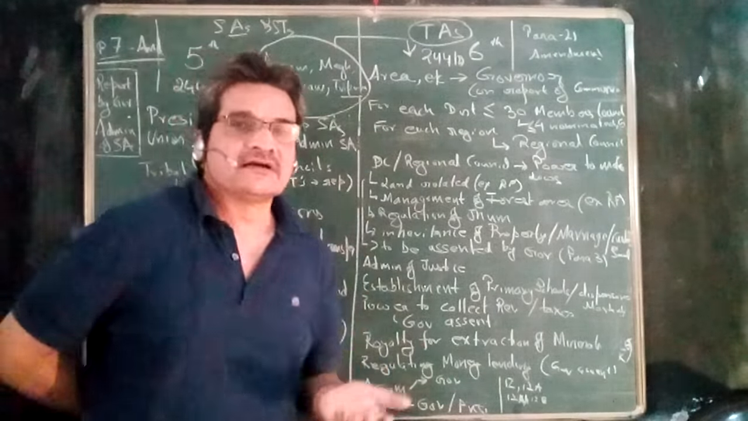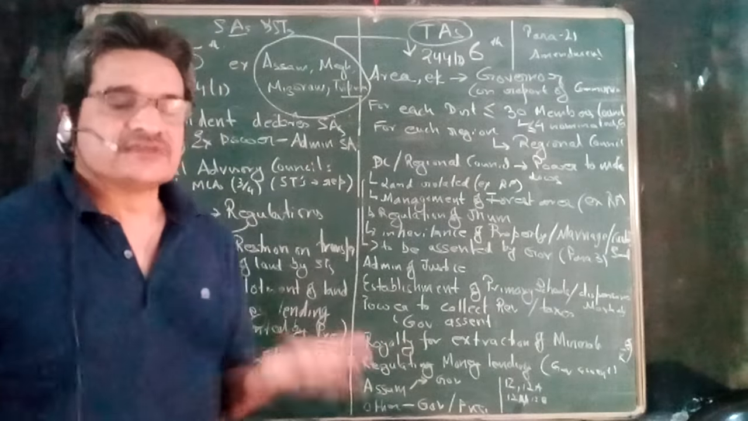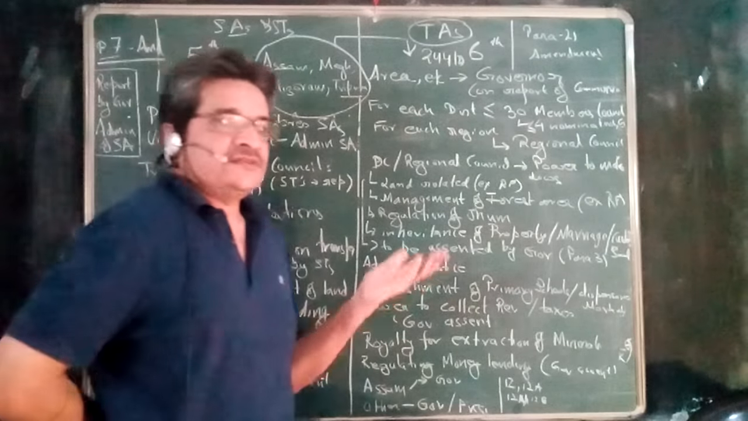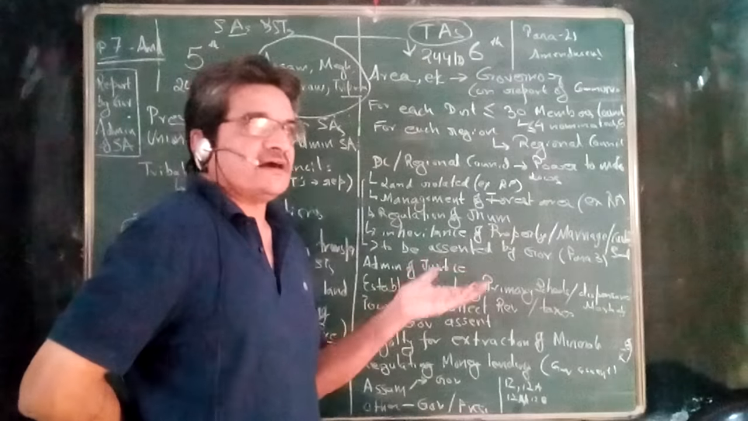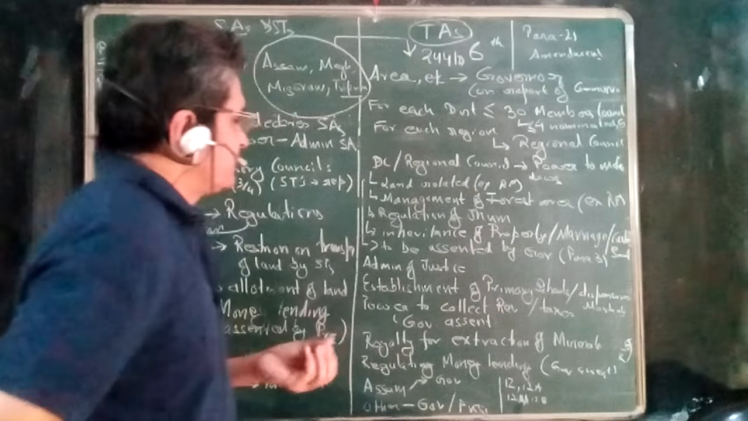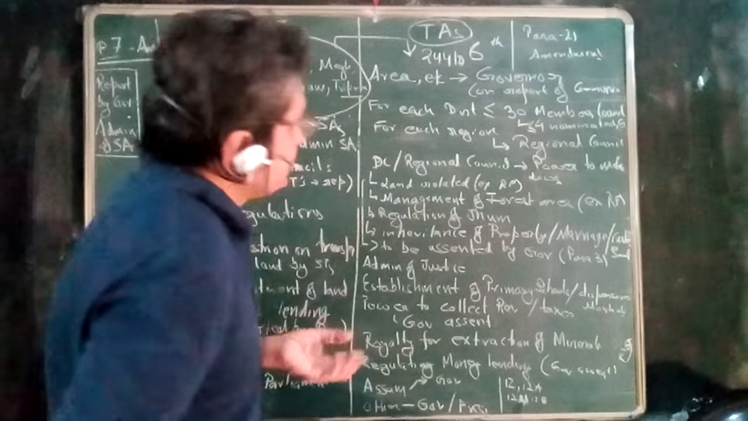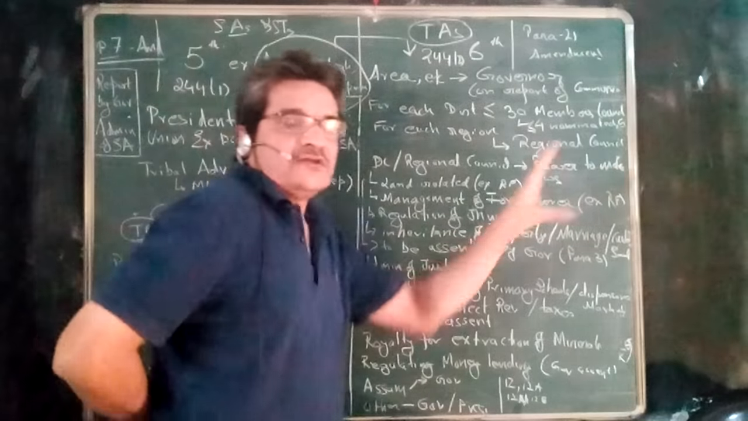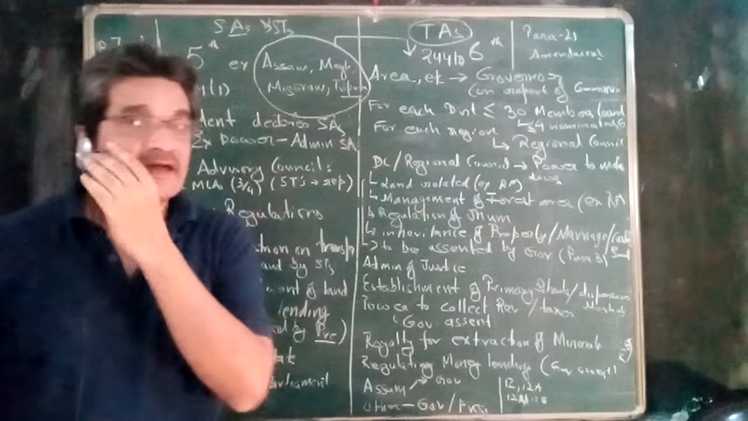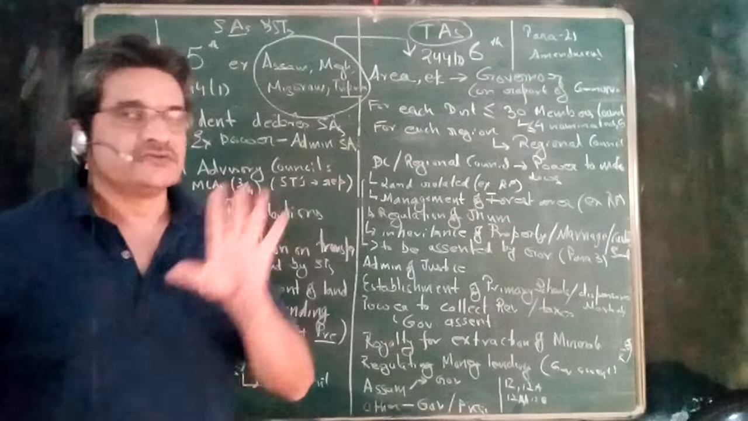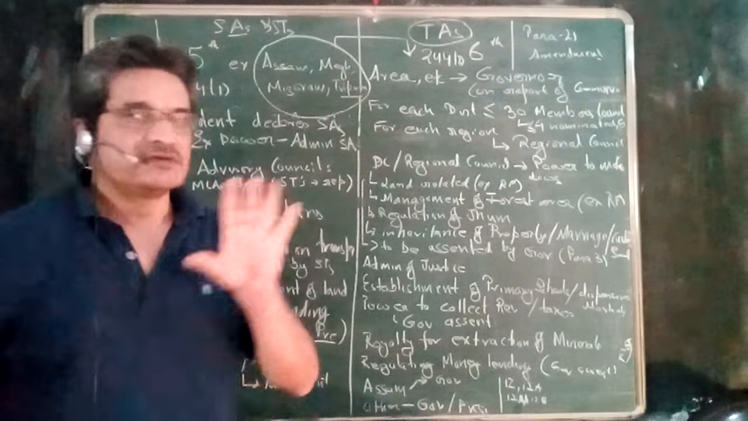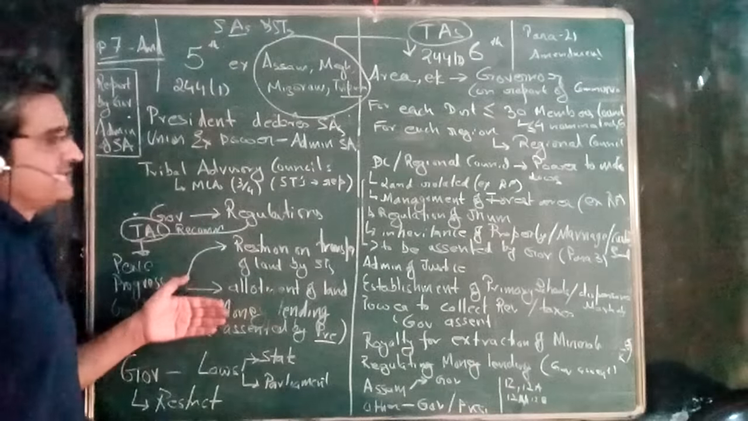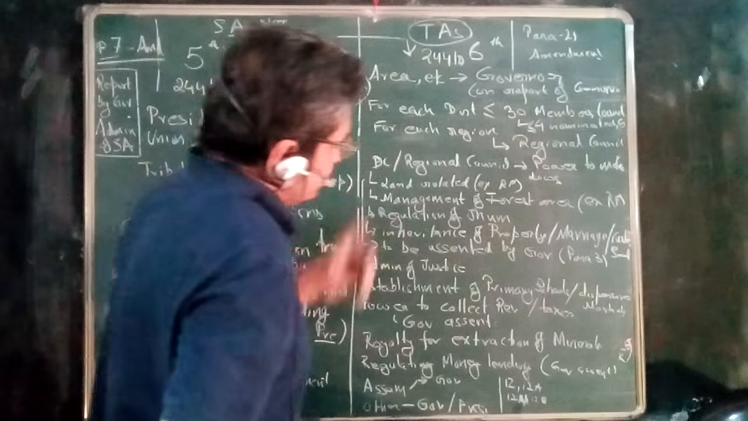Inheritance of property, marriage, social customs, issues related to these also, laws can be made. And the important aspect here is that the laws which are being made by the district council have to be assented by the governor. So till such time they are assented by the governor, they have no effect. Here the regulations are made by the governor but are to be assented by the president. So this is a distinction here.